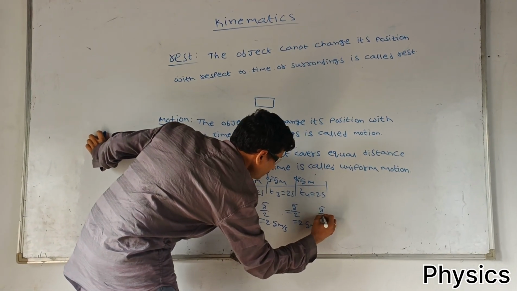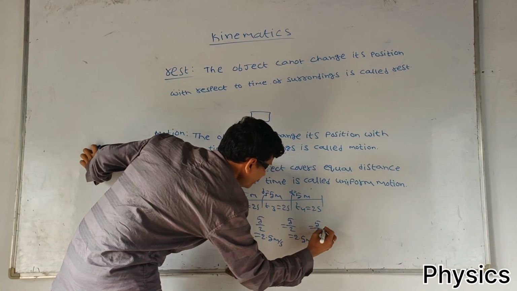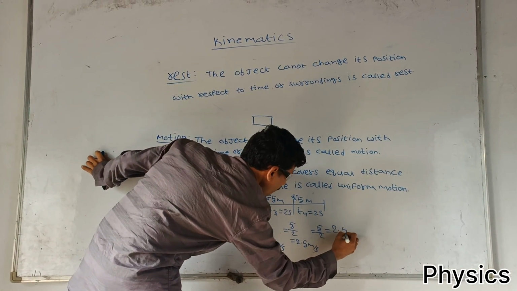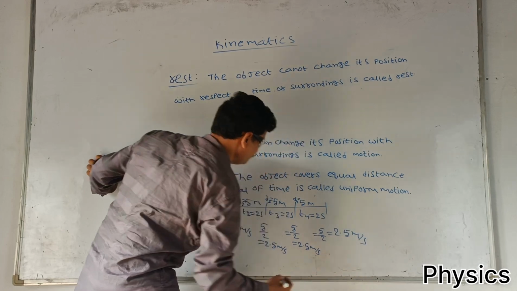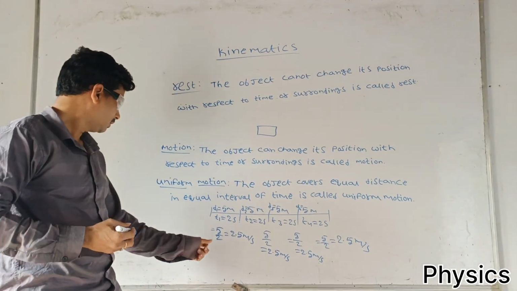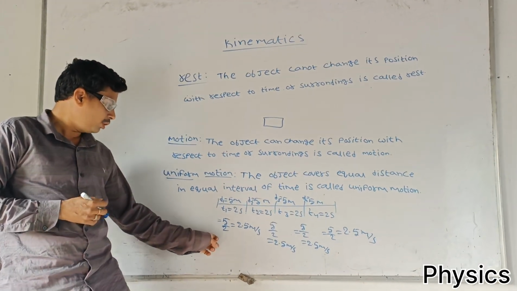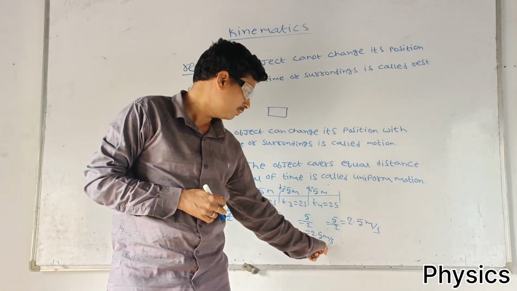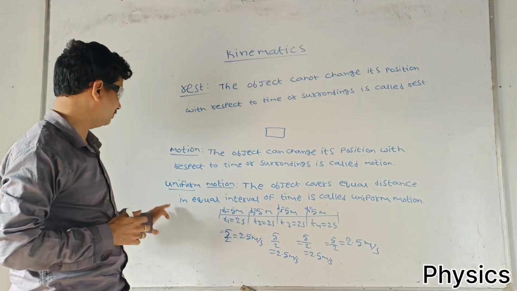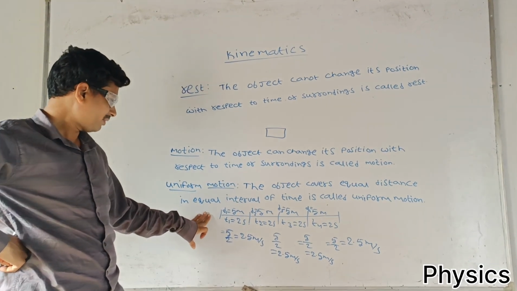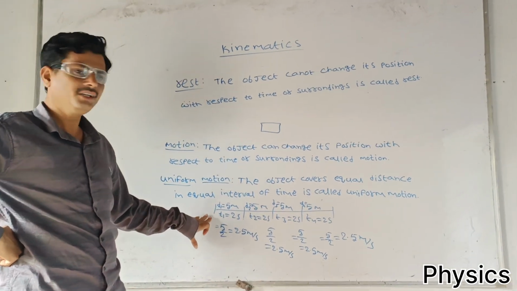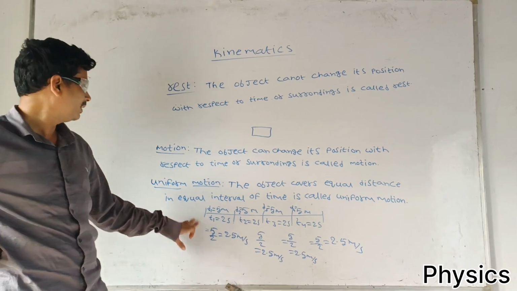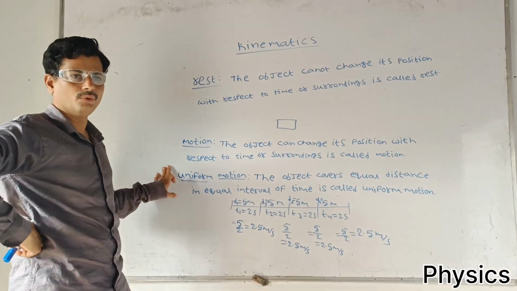Next one D4 by T4, 5 by 2, 2.5 meter per second. In all conditions the speeds are equal, 2.5 meter per second. Equal distance in equal intervals of time is called uniform motion.